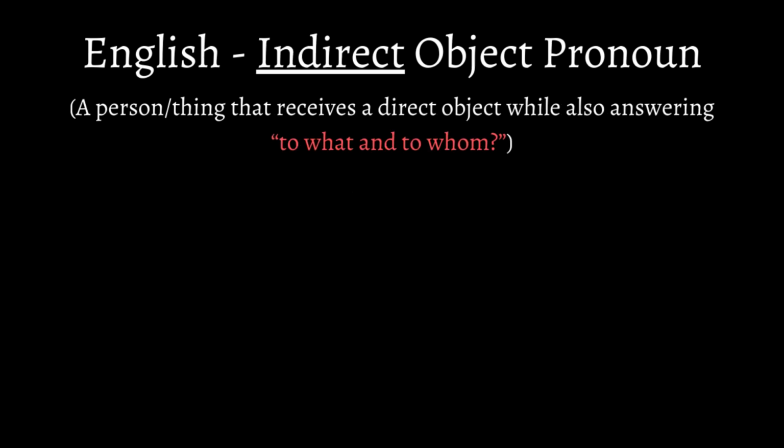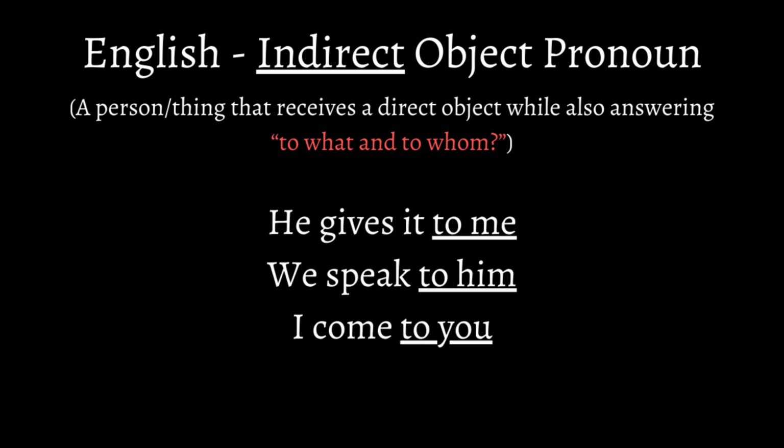Indirect object pronouns are words that receive the direct object, and they can answer the questions to what and to whom, which is a very vital detail that I'll explain later. They can be used in sentences like he gives it to me, we speak to him, and I come to you. To me, to him, and to you are small phrases, and they are indirect object pronouns that answer the question to whom. Indirect object pronouns in English also have other functions and answer more questions, but it will cause more confusion if I show more. So for now, I will not talk about them.